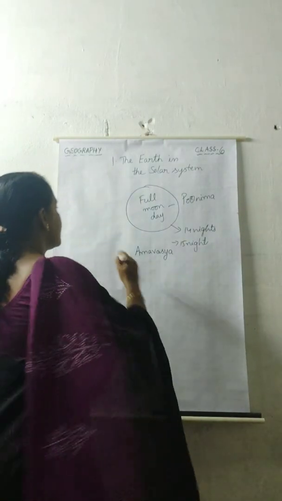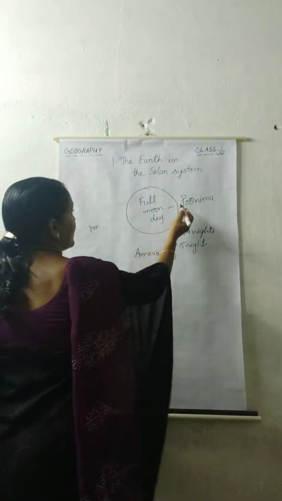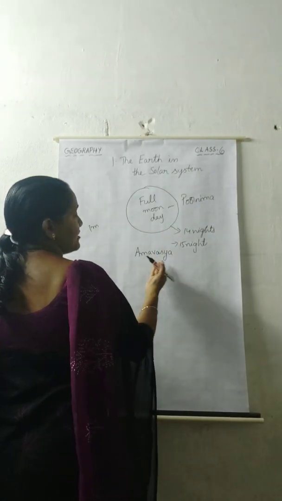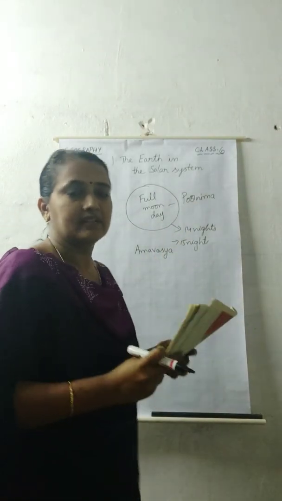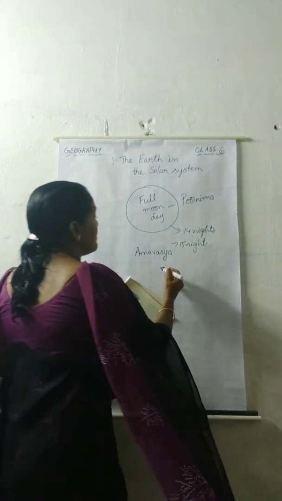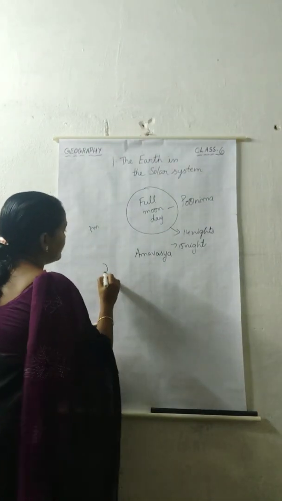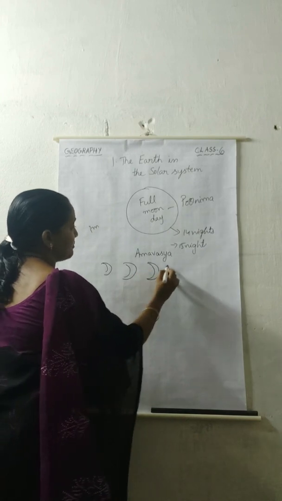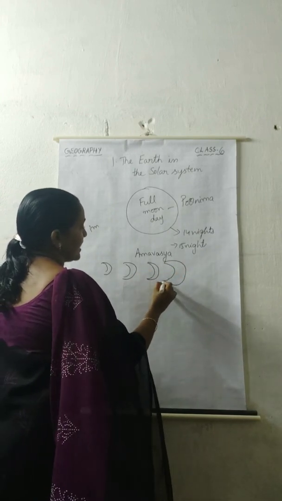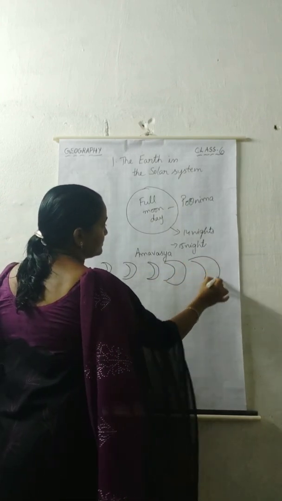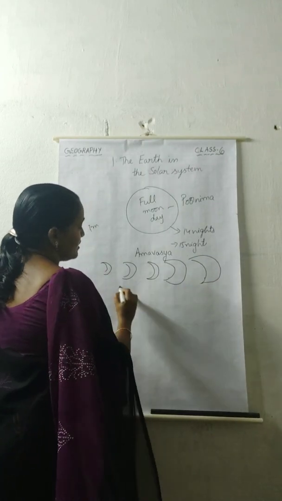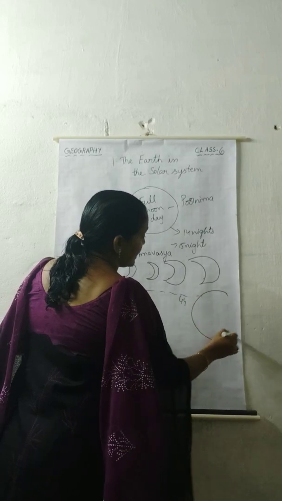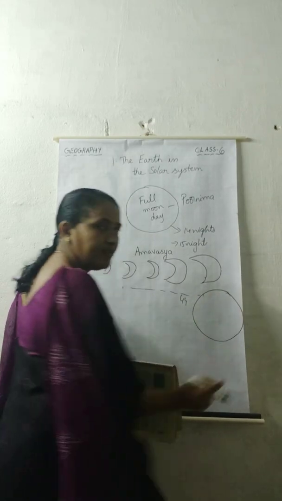So that means in one month, we can see one Purnima day and one Amavasya day. From Amavasya, slowly the moon increases its shape, like this it will come. After about 14 nights, again it becomes a big moon, that means full moon.